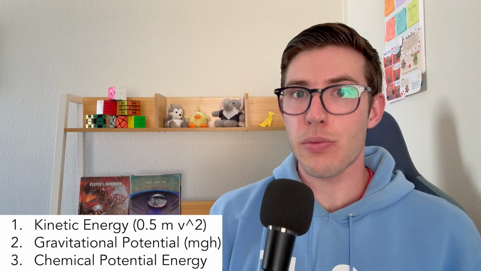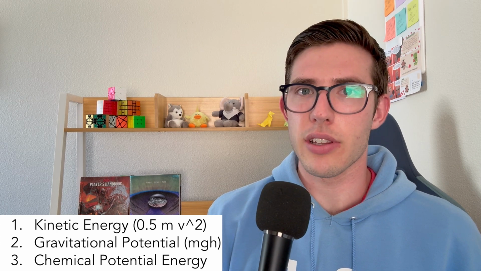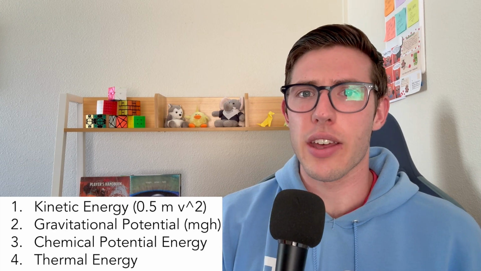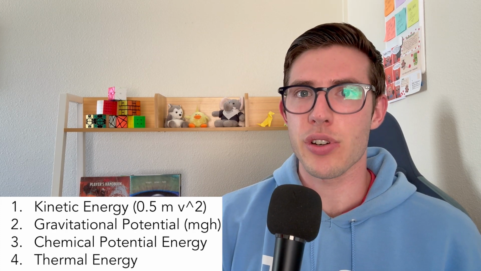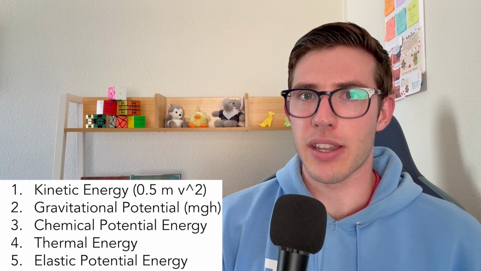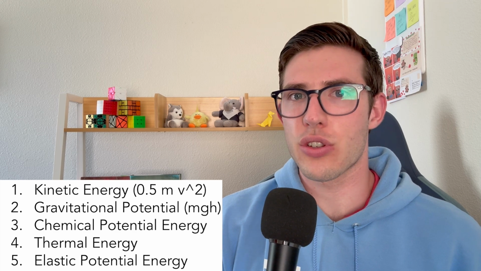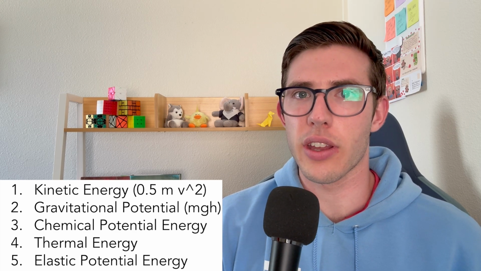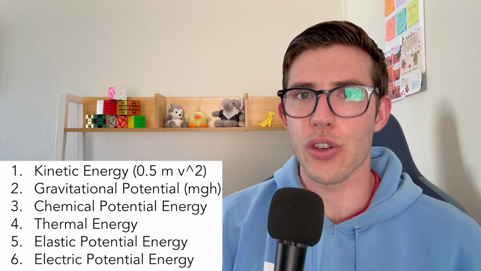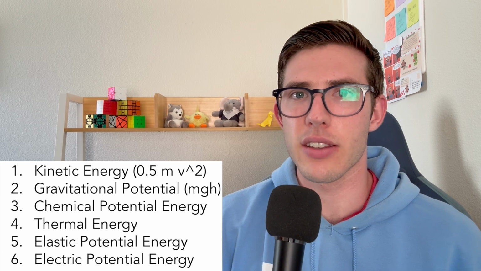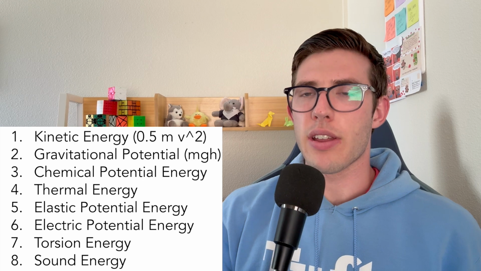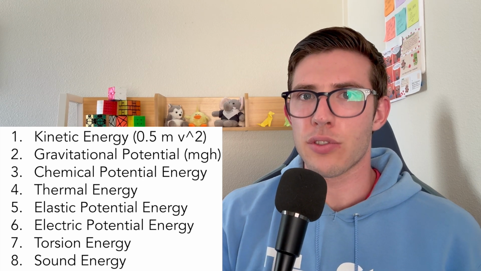There are a bunch more types of energy that we don't have time to list all in this video, so let's just do a quick speed round. There is thermal energy, which is the energy stored in objects with a high temperature. There is elastic potential energy, which is the energy stored when a spring or rubber band or other stretchy thing gets stretched or squeezed. Electric potential energy, when you have two electrically charged objects together, such as two magnets. Torsion energy, when something is tightly wound up and wants to unwind. Sound energy, which is the energy stored in sound waves through the air.